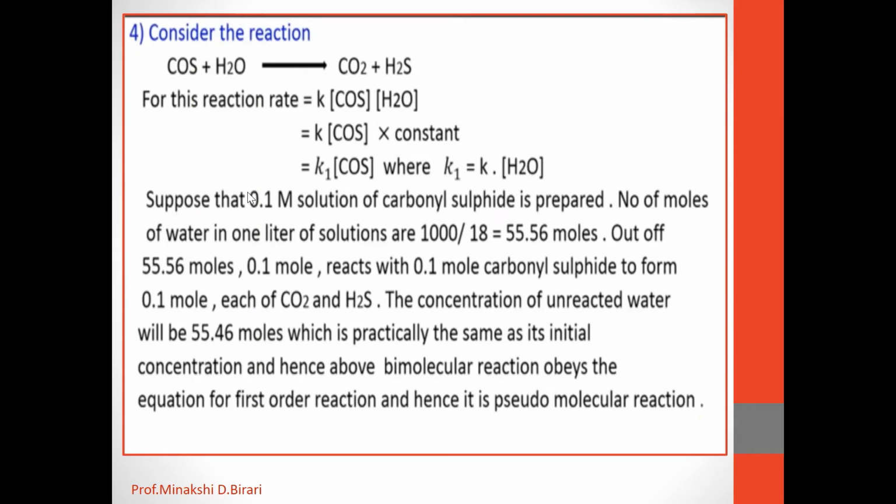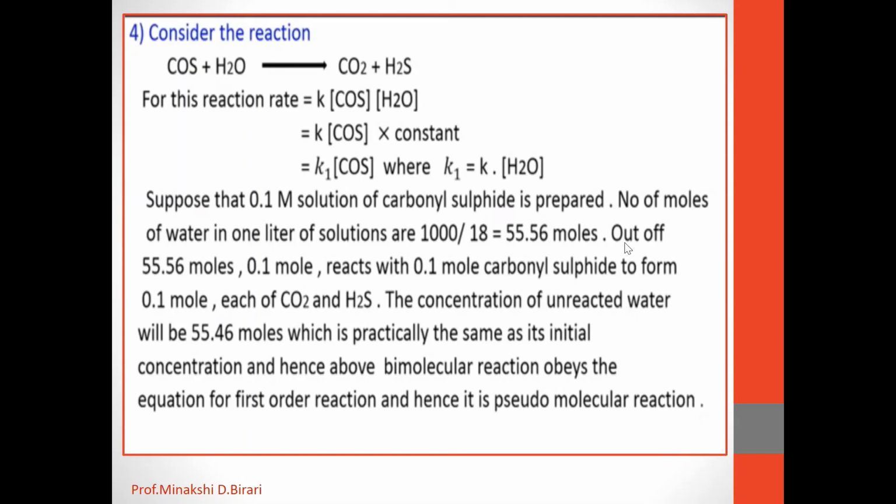Suppose that 0.1 molar solution of carbonyl sulfide is prepared. Number of moles of water in 1 liter of solution: 1 liter of solution is 1000 grams, molar mass of water is 18, and we know the density of water is 1. Therefore 1000 divided by 18 is equal to 55.56 moles.